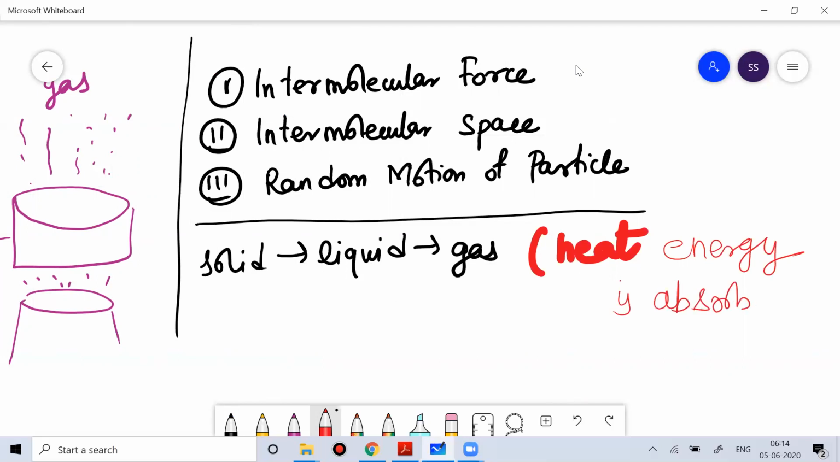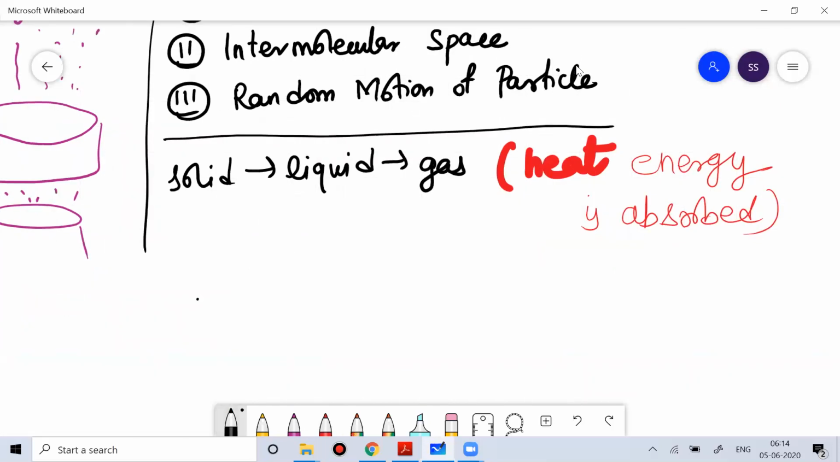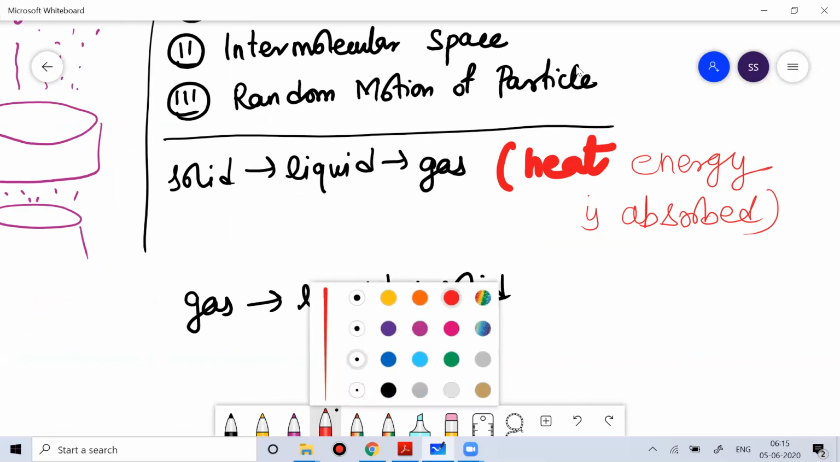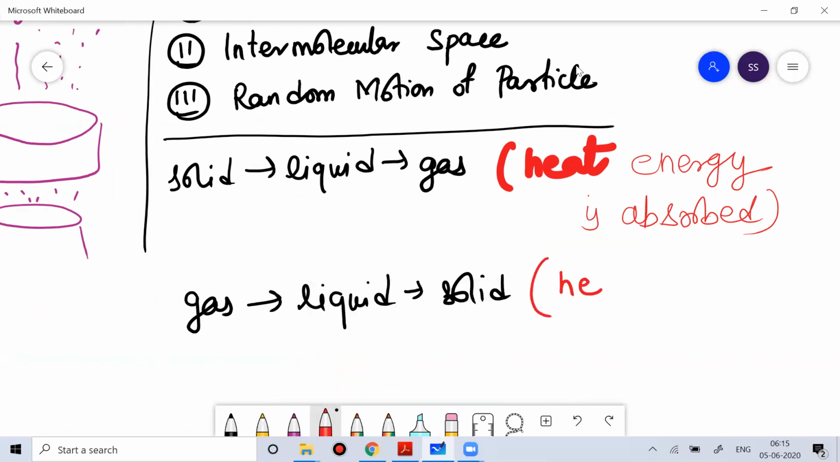While when we talk about the case where a gas is converted into a liquid, or a liquid is converted into a solid, in this case the heat energy is released. So here the heat energy is evolved or released. Okay, so you can remember this. So this is the ideal way of conversion.